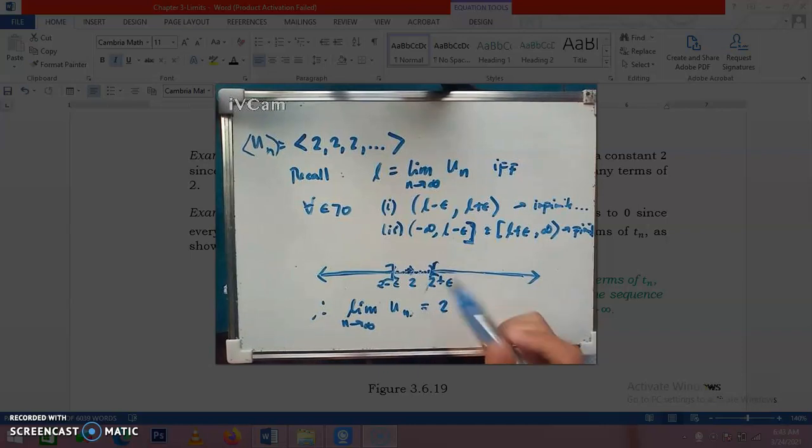Since there is a limit of this sequence, therefore this sequence is convergent. So u sub n is convergent.